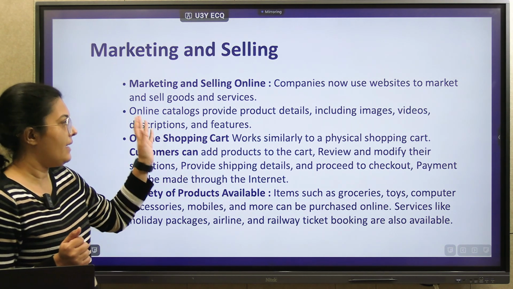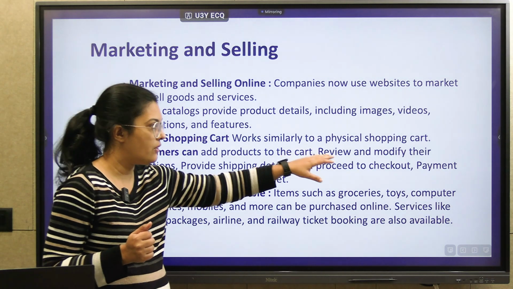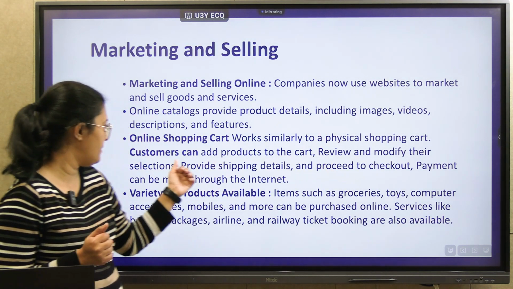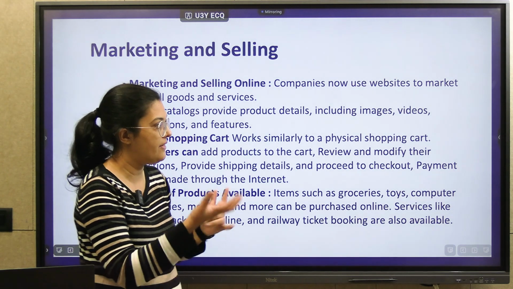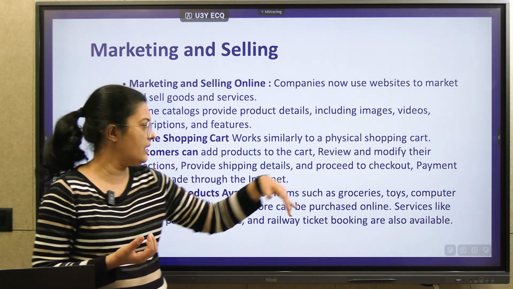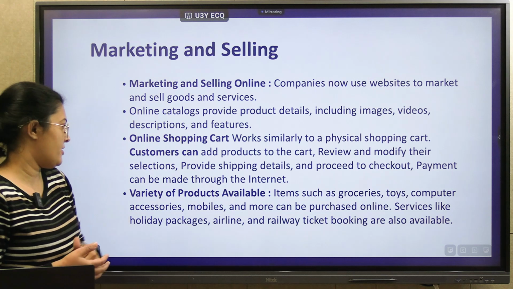A customer can add many products into the cart. He can review that, he can modify that. And after providing details, we have the checkout options available. After checkout, we have to make the payment for our purchases.